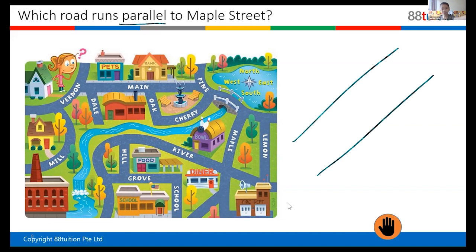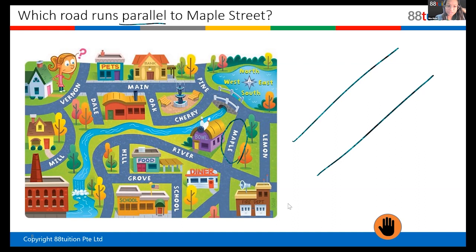I think it's Main. I think you have to pass by Main, then Pine, then you go to Main. So look at Maple. Maple is here, right? These blue ones are the street names. Oh, wait, what did I say? Raise your hand before you speak. Don't just say the answer. So which street is parallel to Maple? Side by side.